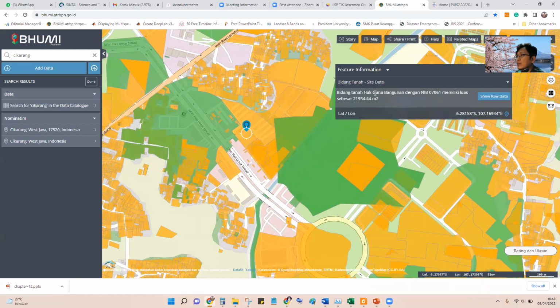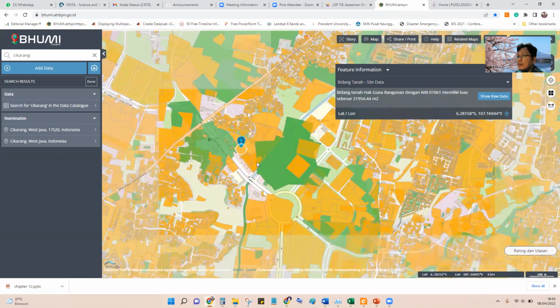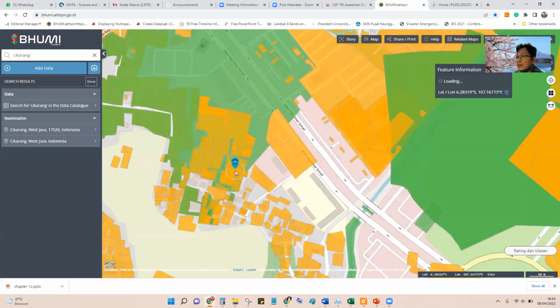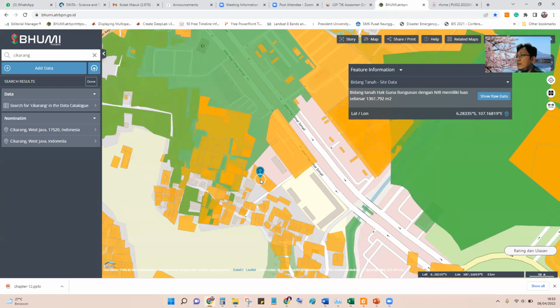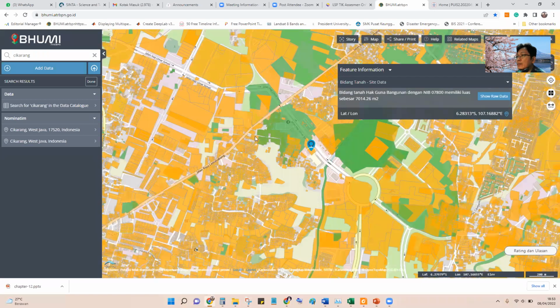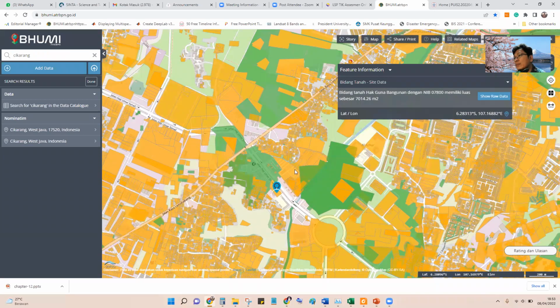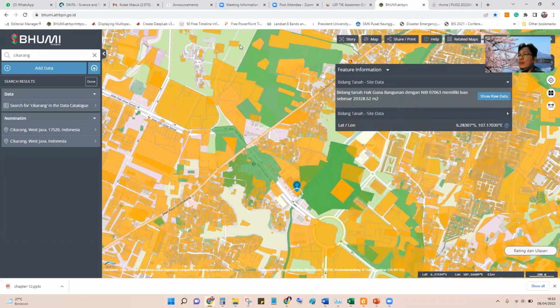There is a hak milik and hak guna bangunan, a kind of certificate in Indonesia. For example, this is maybe the house, or this is hak guna bangunan, and etc. I will give you the task to test this and then give some simple resume.